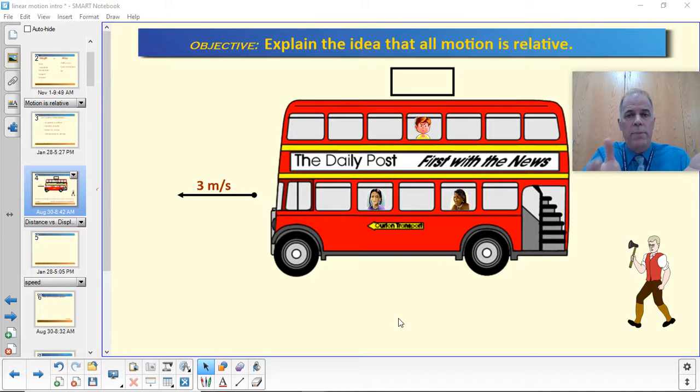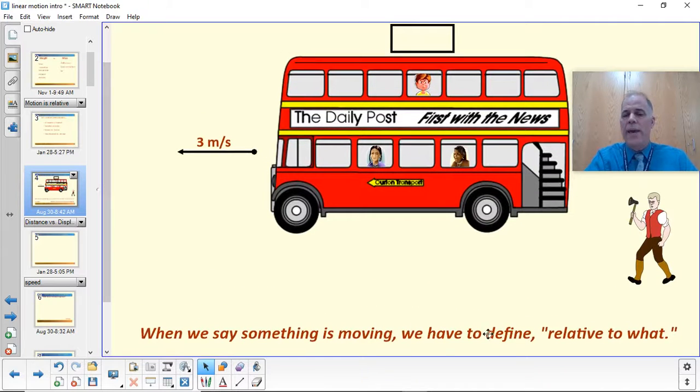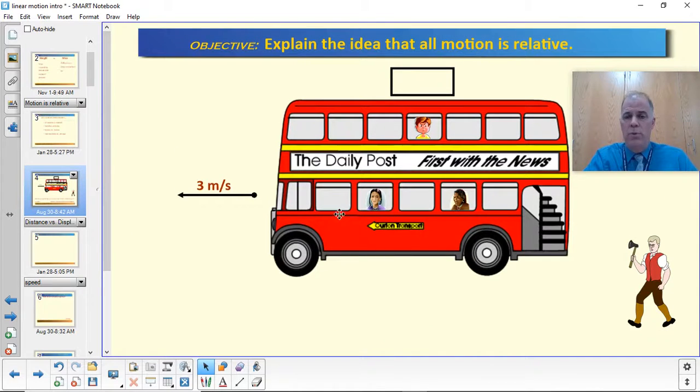The reason that we can all be correct is because we are comparing their motion to different things. The idea is that all motion is relative. When we say that something is moving, we have to define relative to what. For example, we say that they're moving because we're seeing the bus rolling down the road, and we consider the street or the ground, the earth, to be stationary. Since they're moving relative to the road, we say, yep, they're moving.